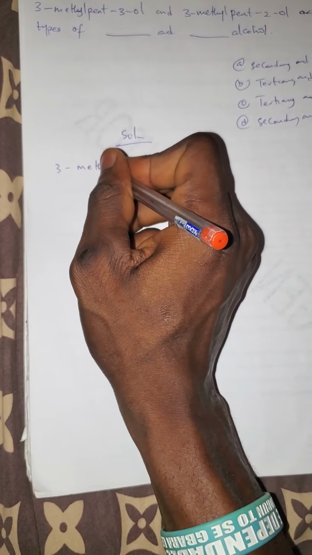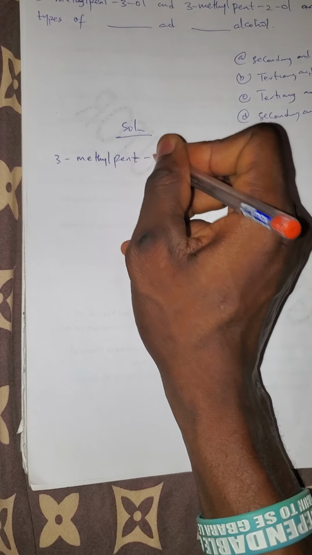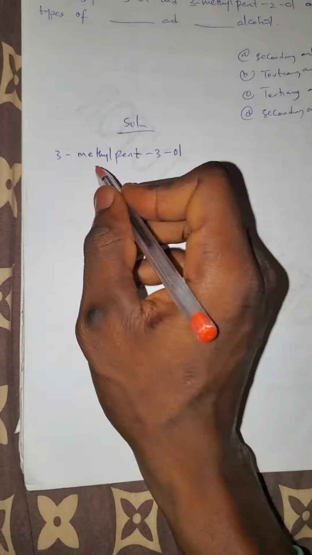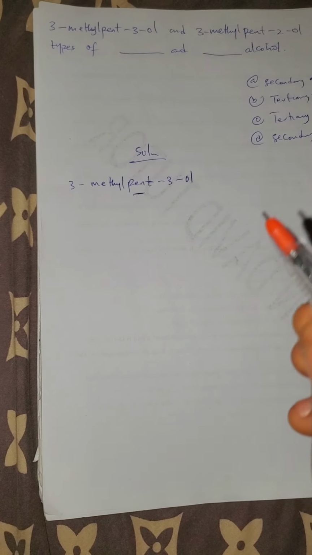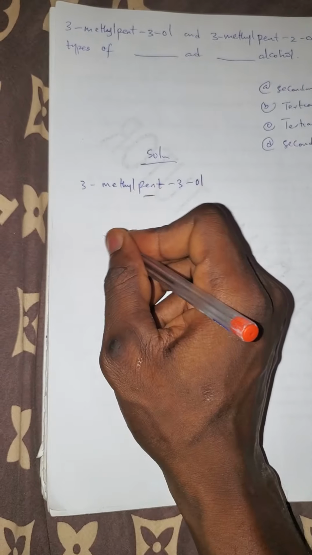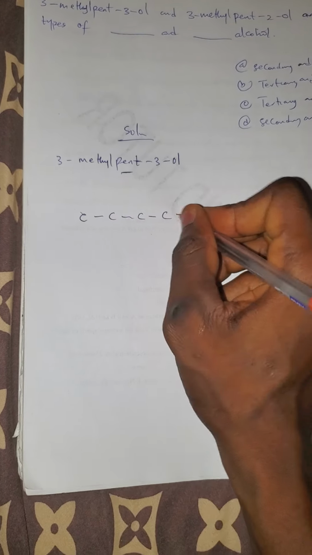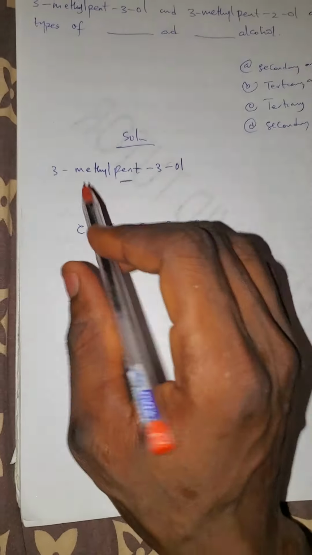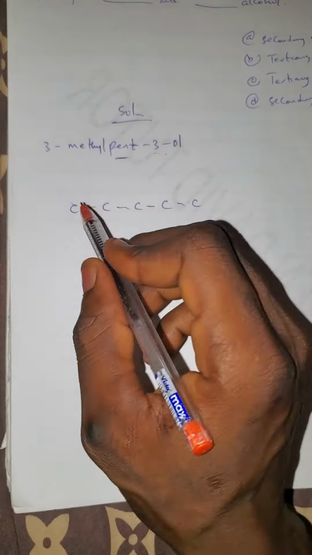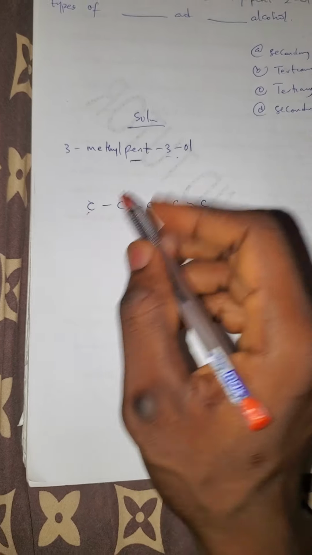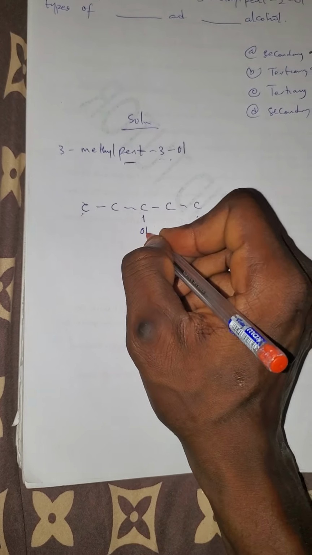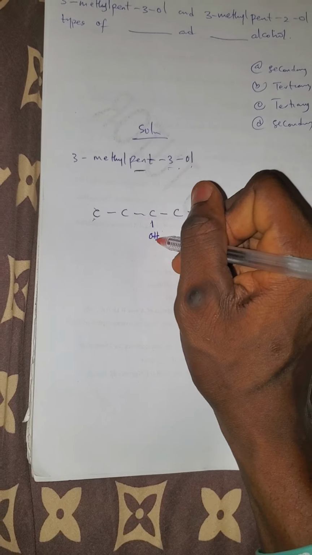We have to restructure the given question. The first one, 3-methyl-pent-3-ol. Now, if you want to start, you have to start with the parent name, and the parent name is pent. Pent is 5 carbons. So firstly draw 5 carbons. They now said the functional group is at number 3. So you are the one to decide if you are to start the counting from here or from here. So if I'm starting from here, the functional group is here, number 3, OH, 3-ol. So it's at number 3.